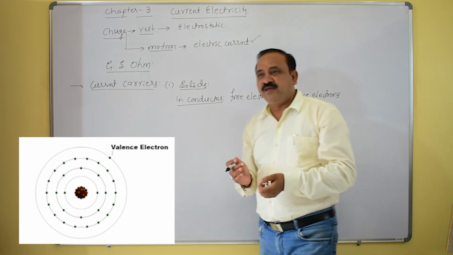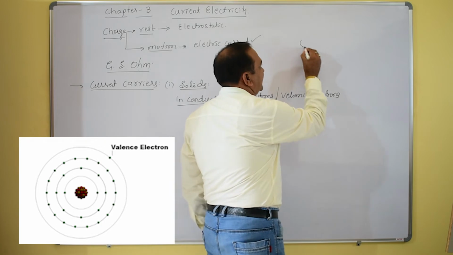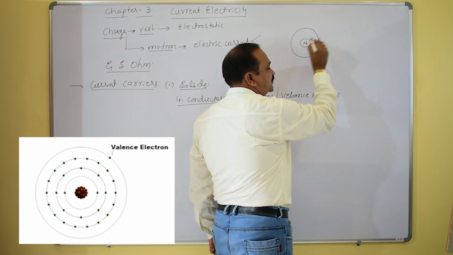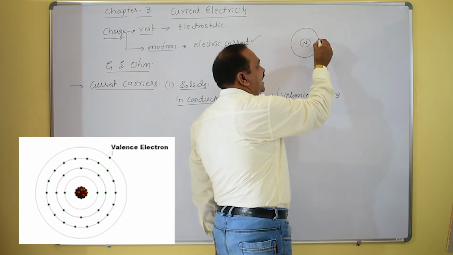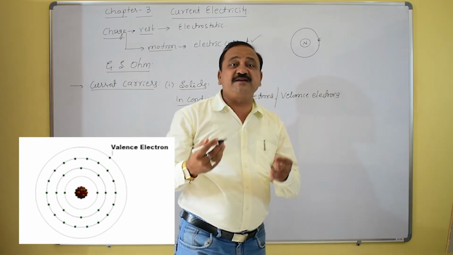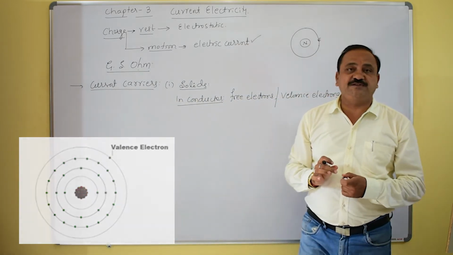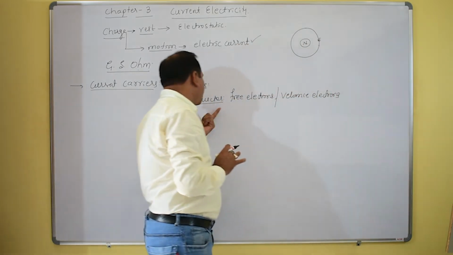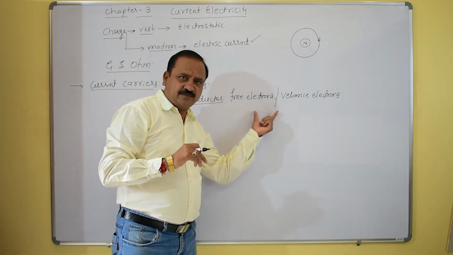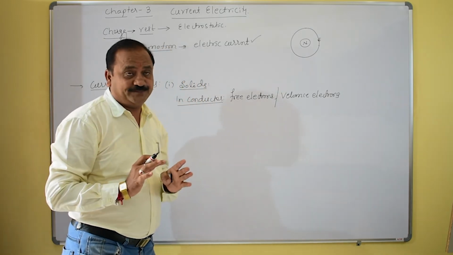You studied the atom topic, in which electrons revolve around the nucleus. If this orbit is the outermost orbit, the electrons present in that outermost orbit are called valence electrons. So in conductors, free electrons or valence electrons are the current carriers.